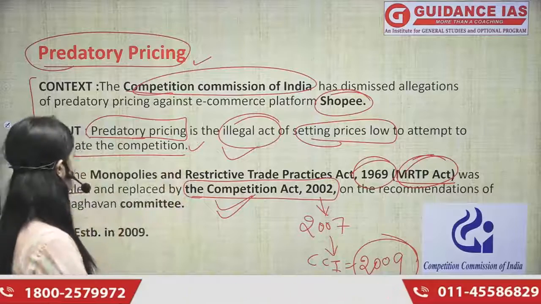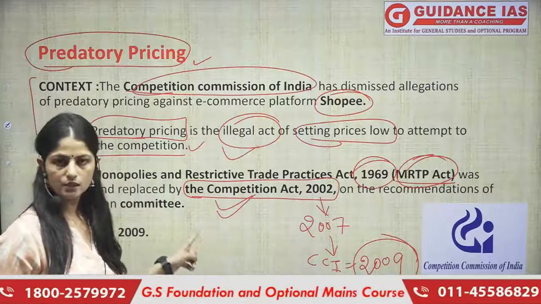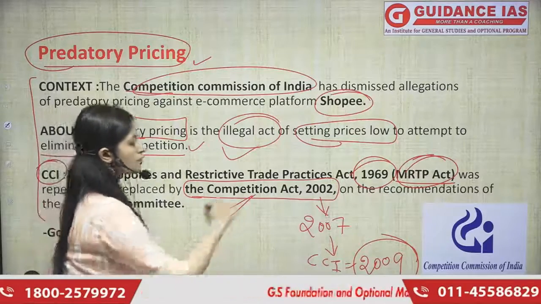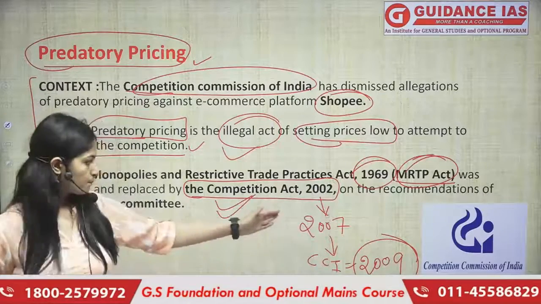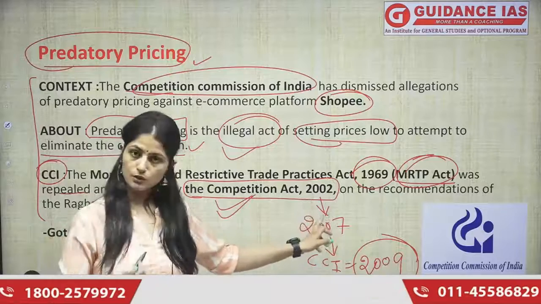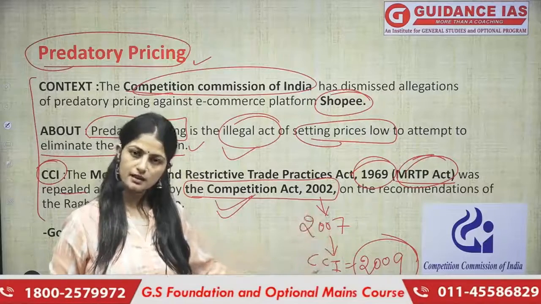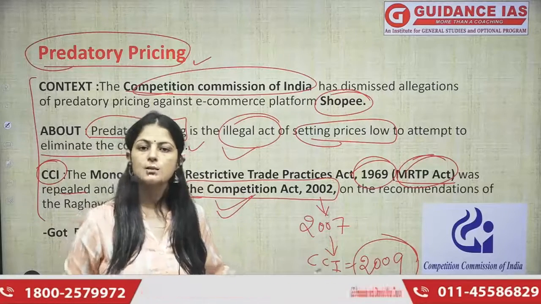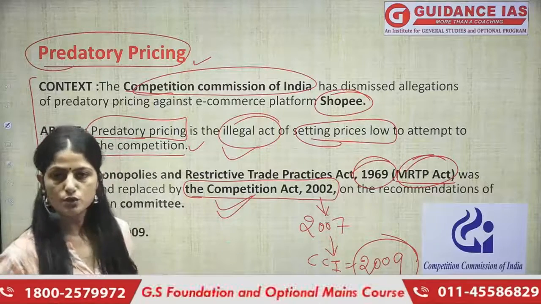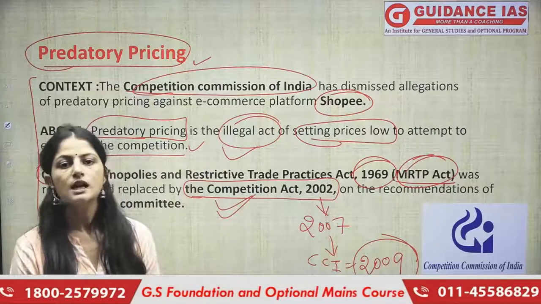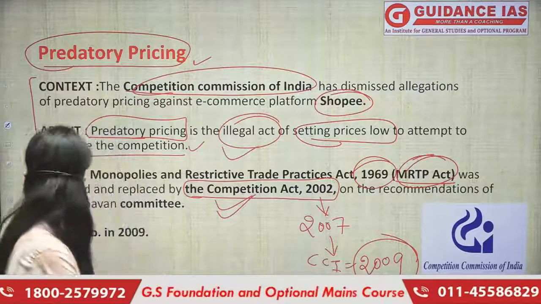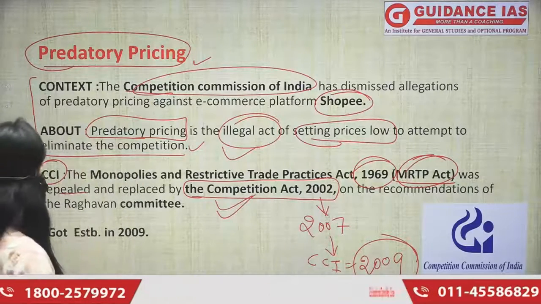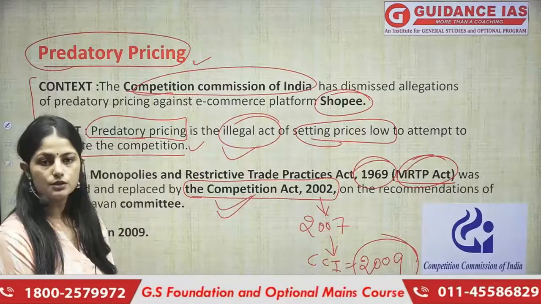CCI came from which act? So this has a legal backing, that it came through the Competition Act of 2002. Okay? It also got amended in 2017, and finally it got established. What got established? The Competition Commission of India got established in 2009 to ensure fair practices in our market. Right? I hope the work is clear to you and predatory pricing is also clear to you.